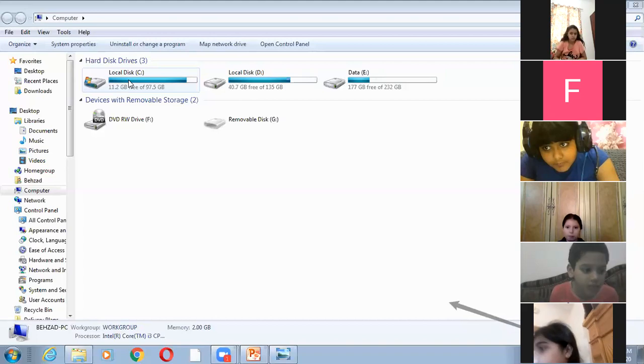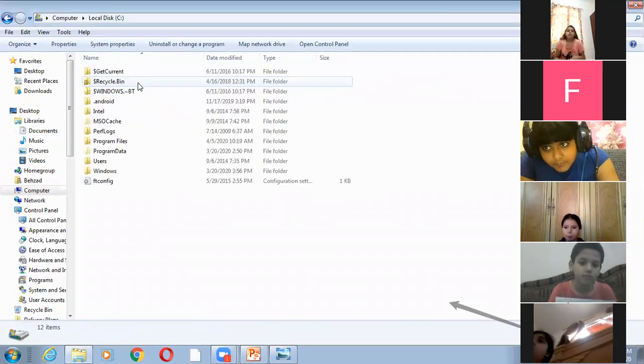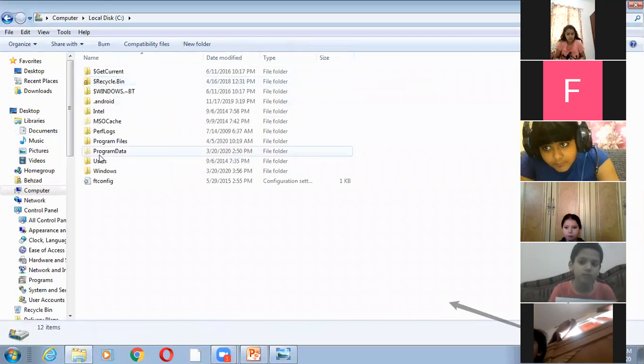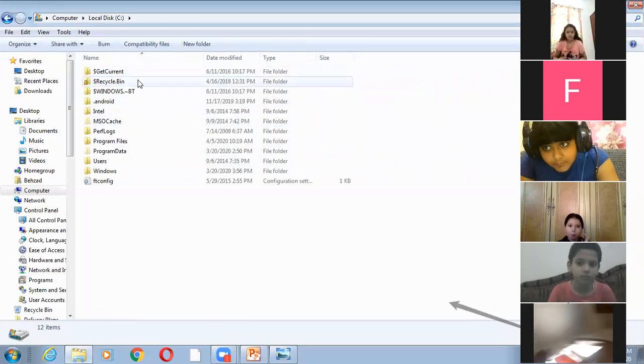Drive C contains a hard disk to store and access data. In this hard disk drive, we can store data and access the data. Like I open, you can see this is the data. There are so many folders.